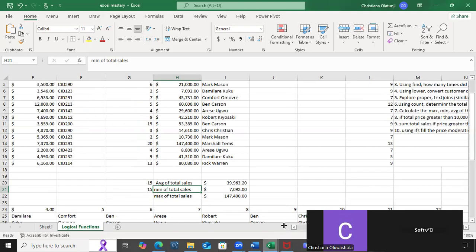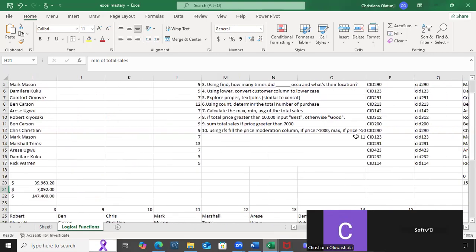So in this condition now, we are saying if my total price is greater than 10,000, tell me it is best. Else, tell me it is good. If my price is greater than 10,000, tell me it is best. Otherwise, good. Meaning, if it is less than 10,000, tell me it is good. But anything that makes it cross 10,000, tell me it is best. So that is if statements.